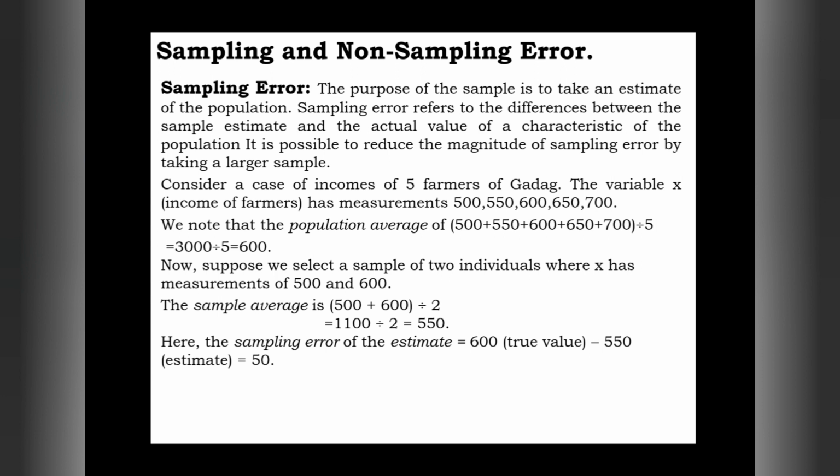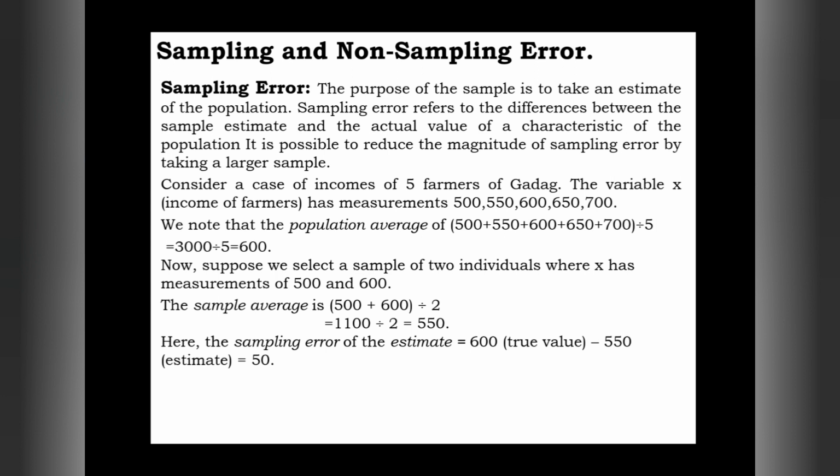The average income of those farmers: if we add the income of each farmer, we get 3000 as the total income.